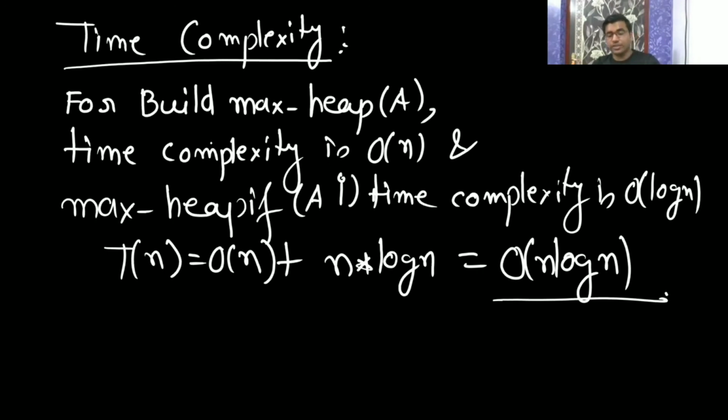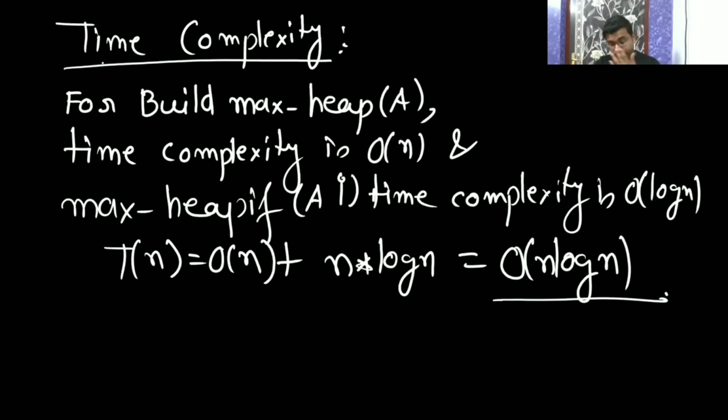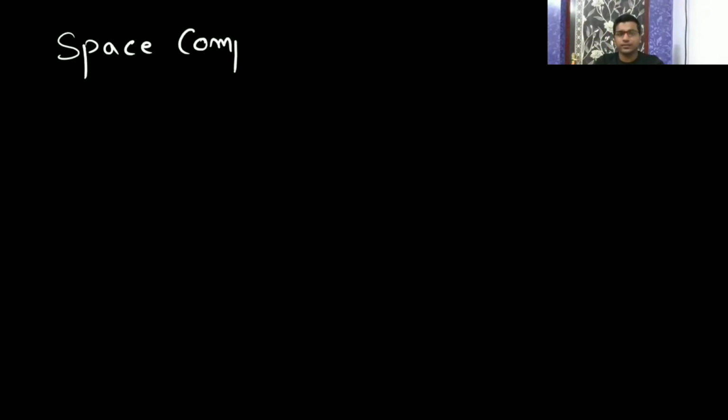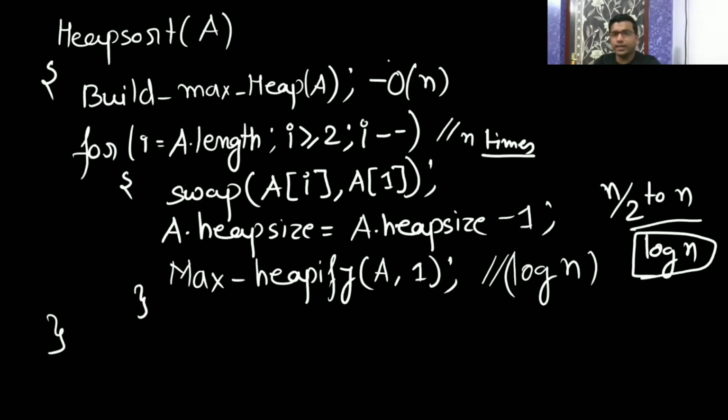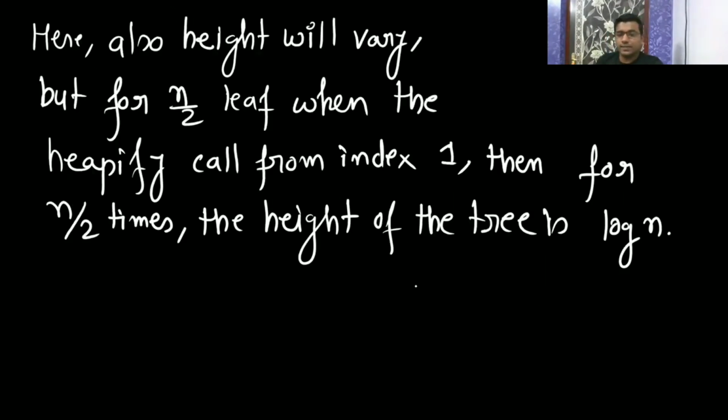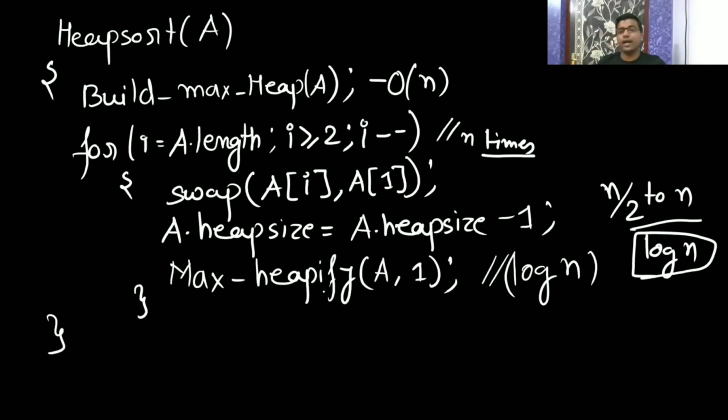Now we will see space complexity. First write this. What is going to be the space complexity? For build heap, it is going to take log n space. See, you are going to call this max heap n times, and for n by 2 times the height is going to be log n.